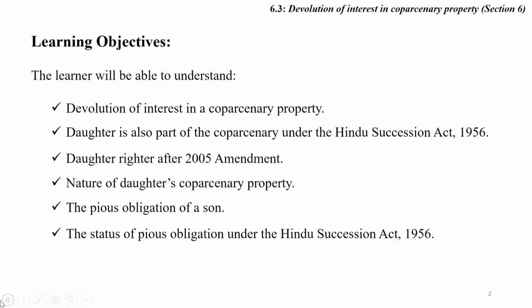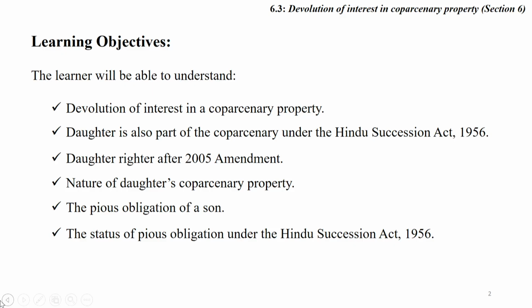Friends, before starting anything, I want to discuss the learning objectives of today's lecture. The learning objectives include, first, devolution of interest in a coparcenary property. The learner will be able to understand the daughter as a part of coparcenary under the Hindu Succession Act, the daughter's rights after the 2005 amendment, the nature of the daughter's coparcenary property, the pious obligation of the son, and the status of pious obligation under the Hindu Succession Act 1956.